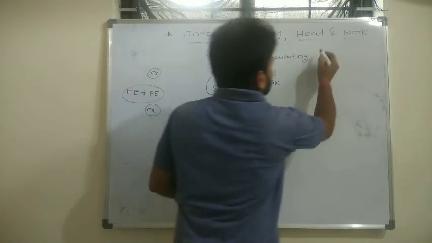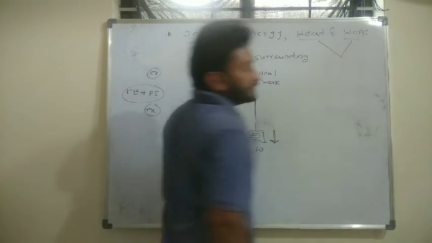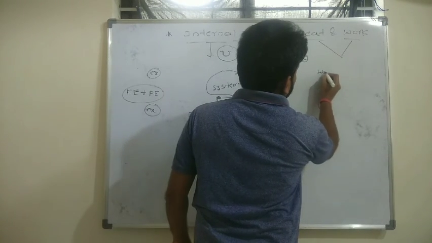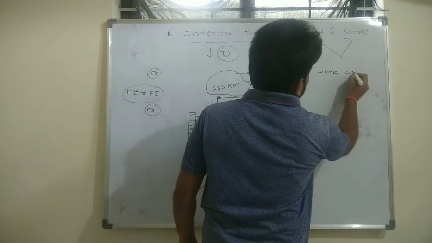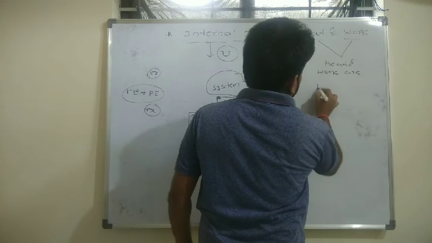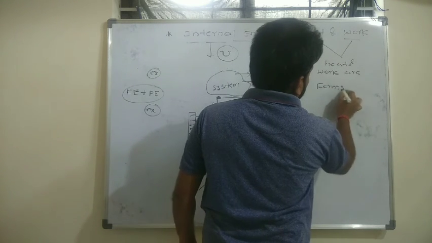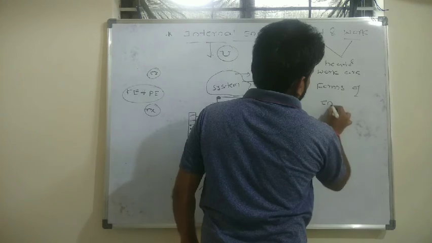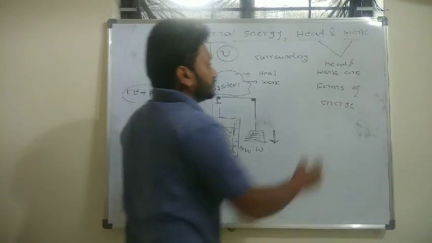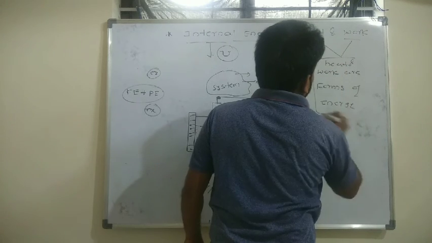So that is the reason why we came to know that heat and work are forms of energy, and these two are boundary phenomena.